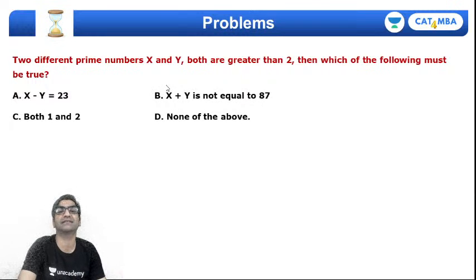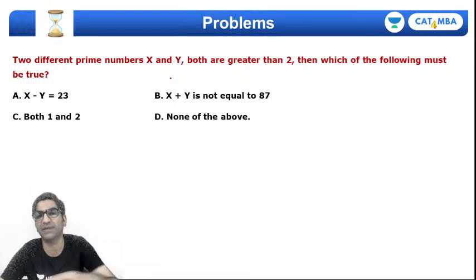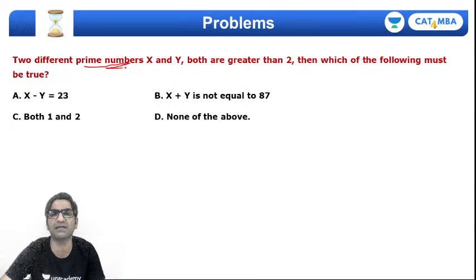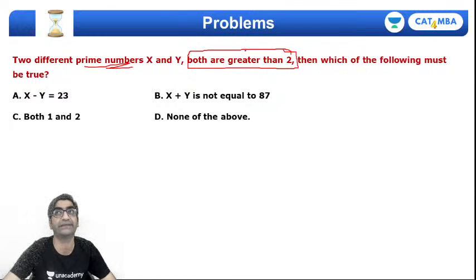Two prime numbers x and y both greater than 2. अच्छा, दो numbers x और y हैं दोनों. अब ये important information क्यों दिया हुआ है? Prime numbers हैं तो greater than 2 क्यों दिया है? What is the property of prime numbers that are greater than 2? Right? It turns out that this 2 is a special prime number. 2 is the only prime number that is